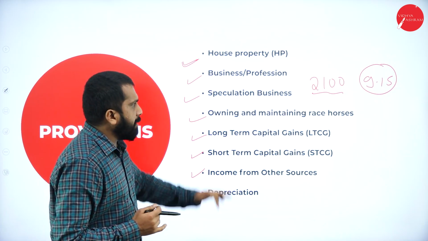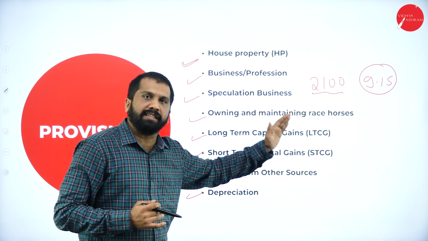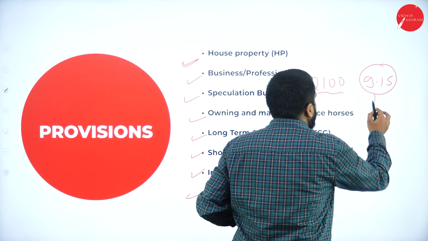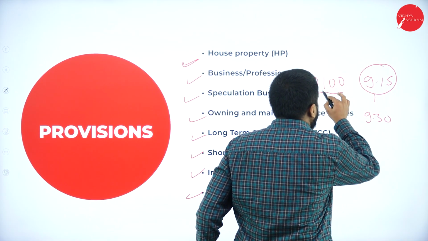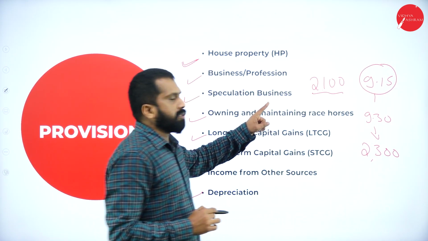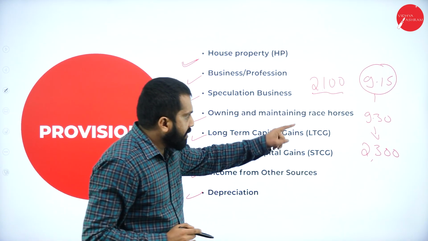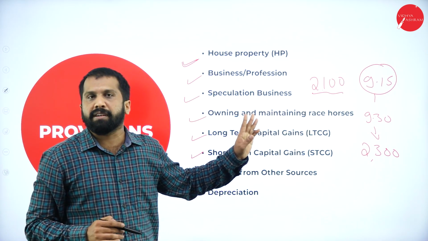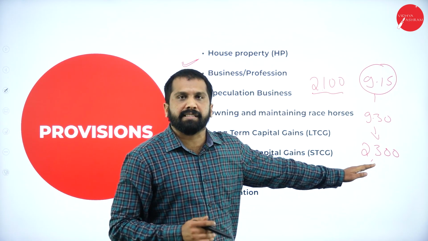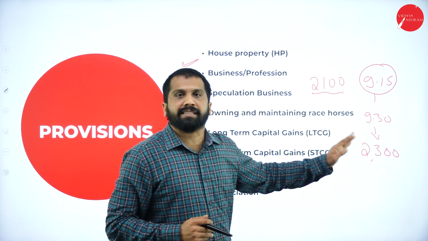Then what happens? Everybody will rush to buy this Reliance. Suddenly the market opened at 9:15, and by 9:30 the price went to 2,300. The 2,100 share suddenly went up to 2,300 only within 15 minutes. Then everybody knows that there is a maximum price in Reliance. It will not go beyond 2,300.